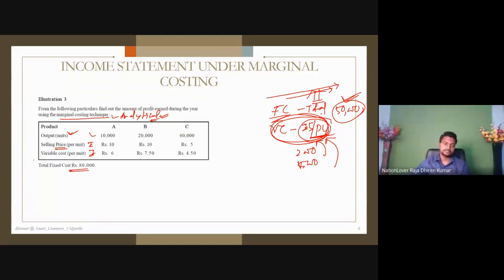Next, now look at it. So first of all, we have to calculate the profit or loss, up to the profit or loss. So A, B, C, so we write it below this. So answer. Suppose, first of all, we will calculate the sales. I have to use the calculator also.